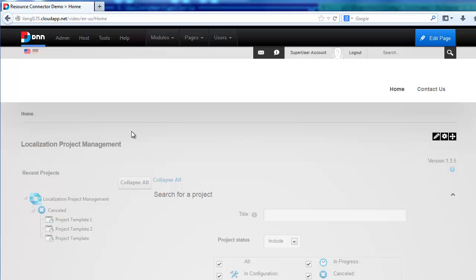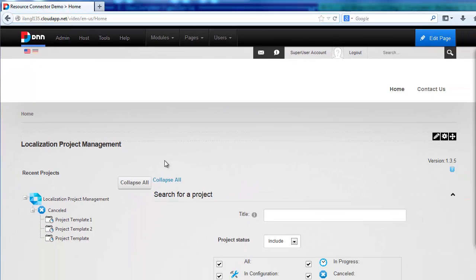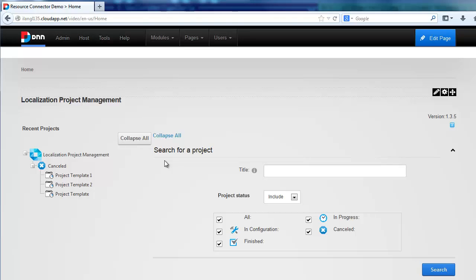Hello! This video demonstrates new exciting features of iLangL DNN Resource Connector. For this demo, I am using DNN 7.2 in the clouds. This connector supports resource localization from Resx files, .NET assemblies, and Microsoft Silverlight applications. In this demo, we will localize all these types.